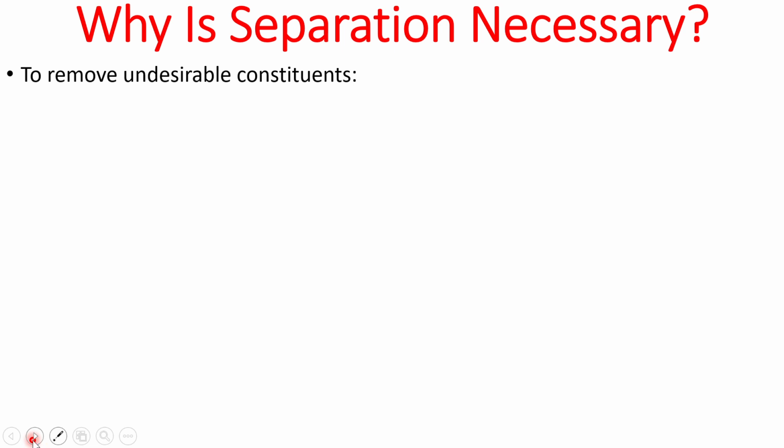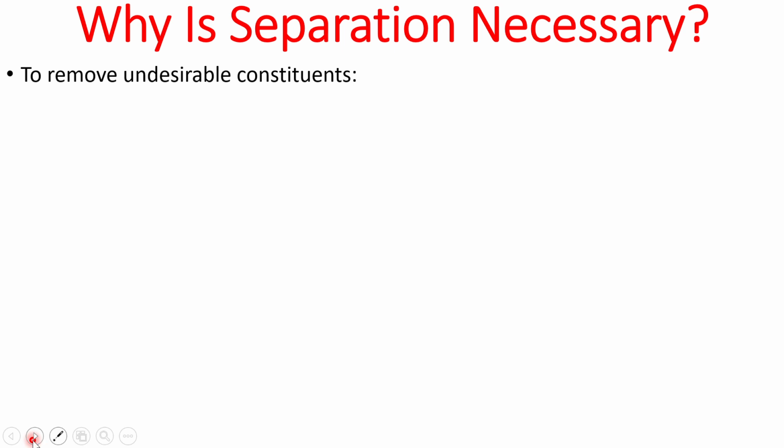We have already discussed what the term constituent means: the different substances present in a mixture are referred to as components or constituents of that mixture. So to remove undesirable constituents from the mixture, separation is necessary.